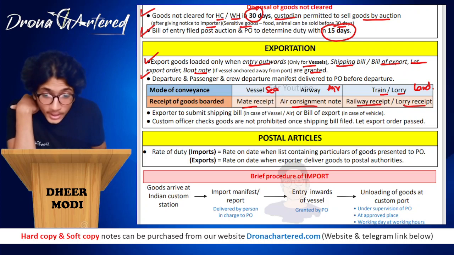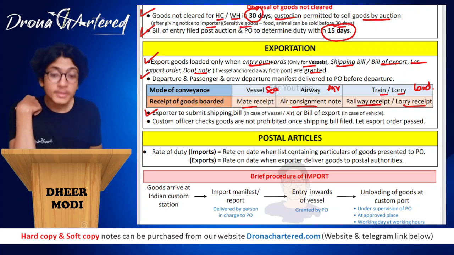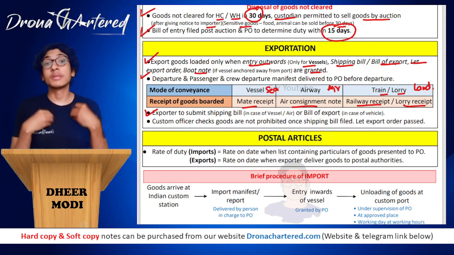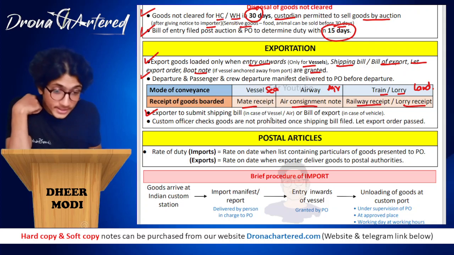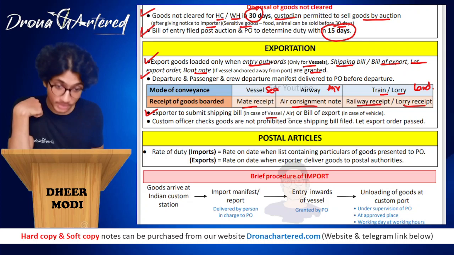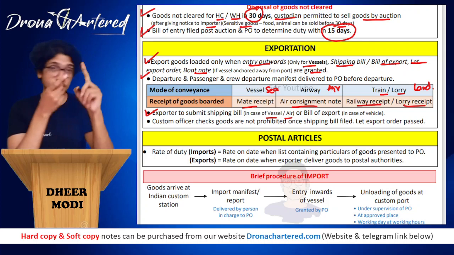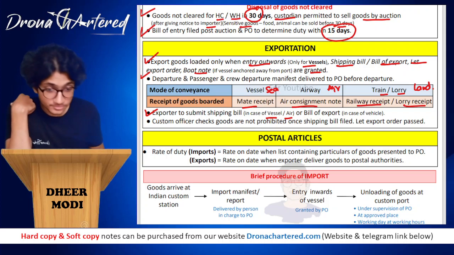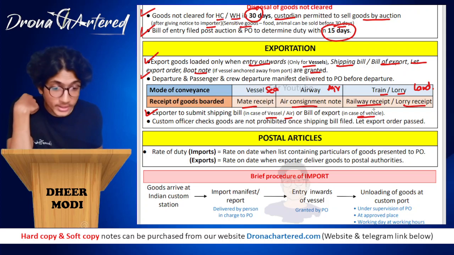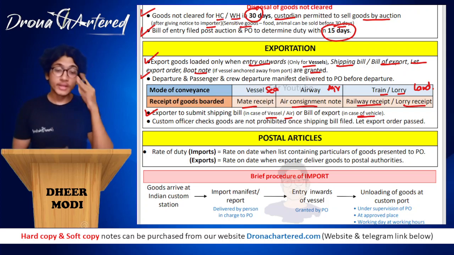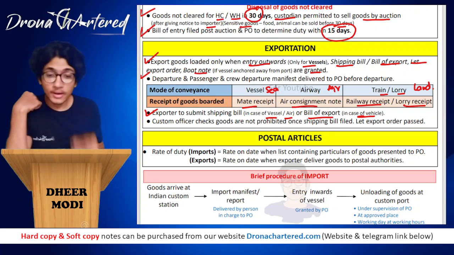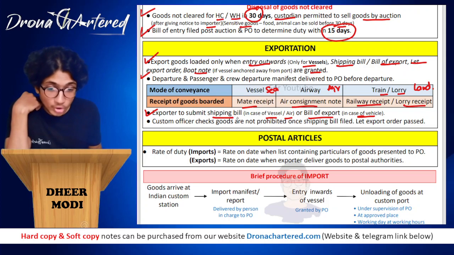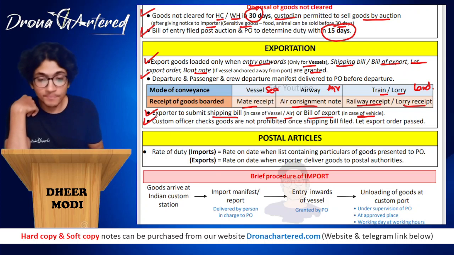Okay. Exporter to submit shipping bill. That means the person who is exporting outside India has to submit a shipping bill in case it is being transported by vessel or air, that means either by sea or by air, or a bill of export in case of a vehicle. So in case of land, your bill of export has to be submitted, and in case of vessel or flight, your shipping bill has to be submitted.